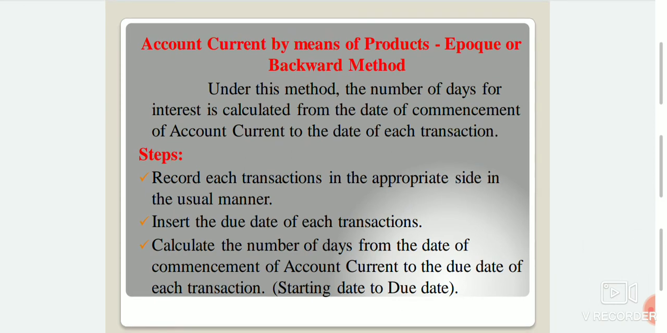The next method, the backward method. Under this method, the number of days for interest is calculated from the date of commencement of the account current to the date of each transaction. In this method also, the number of days is calculated from the opening date of the account to the due date of the transaction. The next steps are: first we write down the heading and rule the account in the ledger. Then calculate the number of days from the date of commencement of the account current to the due date of each transaction.